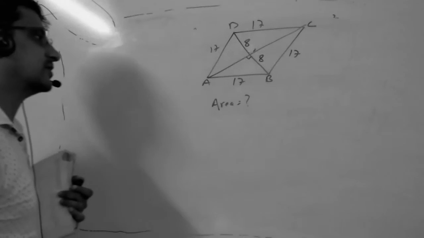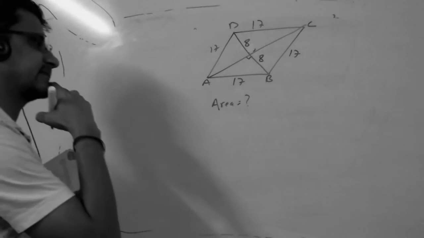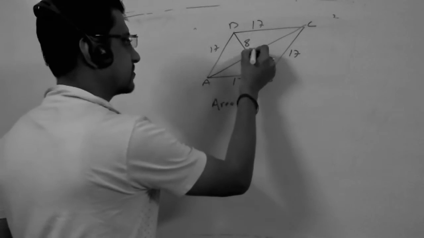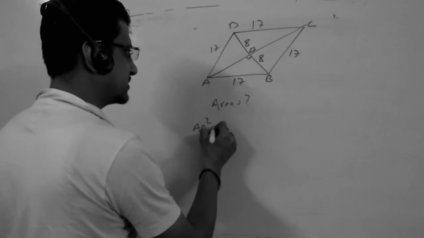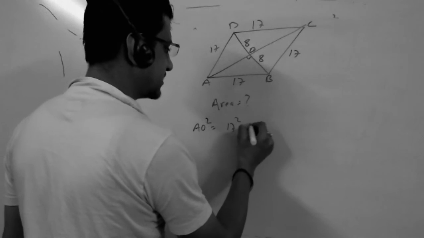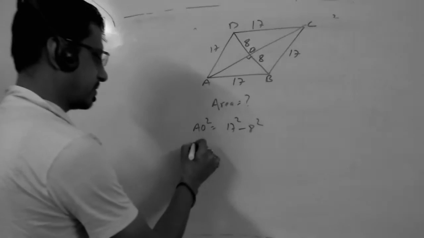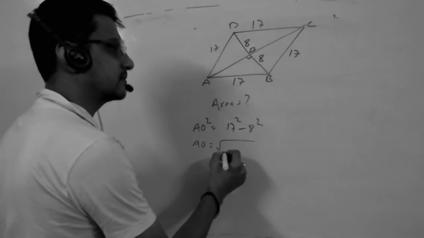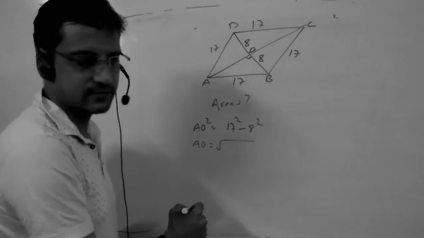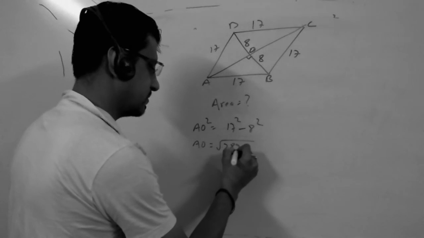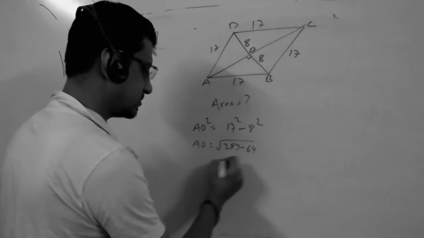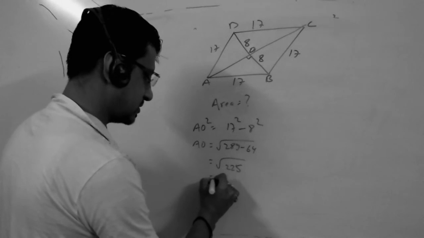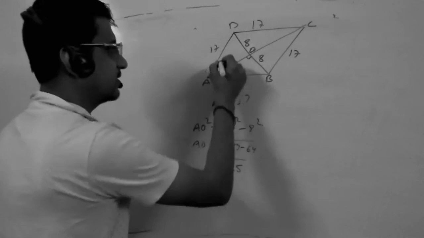And Pythagoras theorem: AO square is equal to AB square minus BO square. 17 square is 289. 8 square is 64. So this will be 225, so this is 15. So AO is 15.